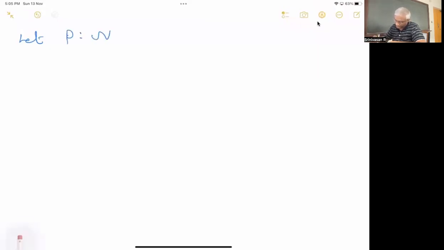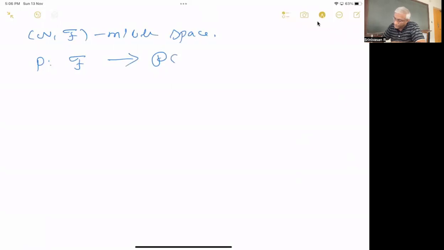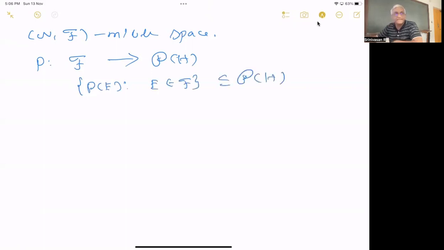Let P be a spectral measure. Sorry, not this. We have a measure space, which will usually be the real line with the Borel sigma algebra, or the complex plane with the Borel sigma algebra, whichever. So (Omega, script F) is a measurable space. Then we have a spectral measure, all projections in H, which are additive, where P of E, for E in F, is a collection of projections, a commuting family of projections. I didn't say that, but it will follow from the countable additivity that they are commuting projections.